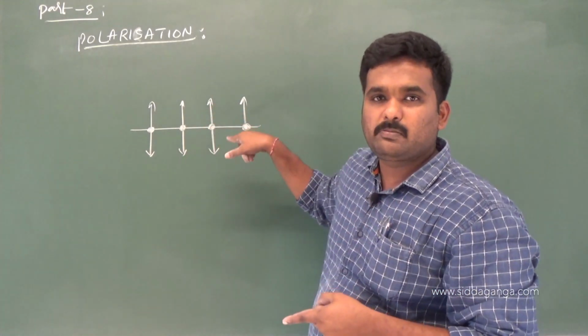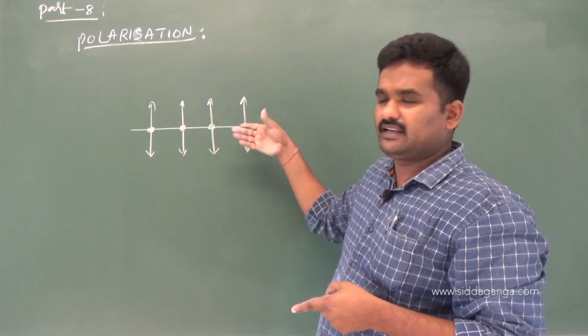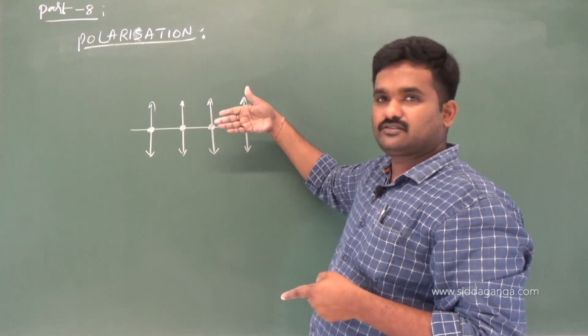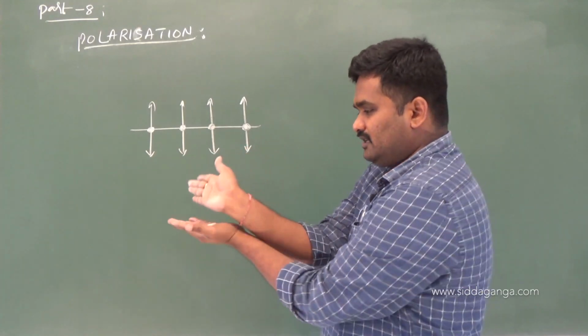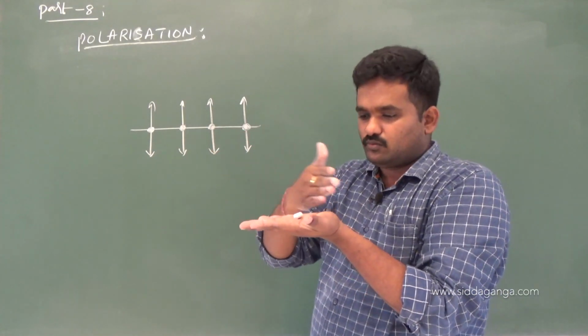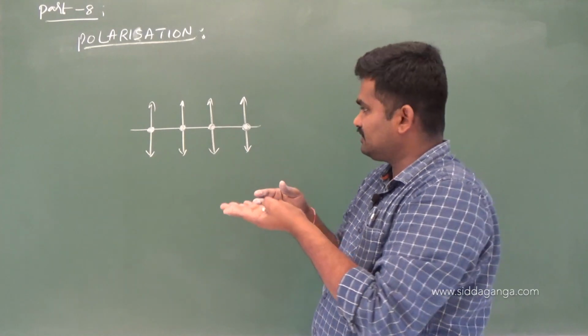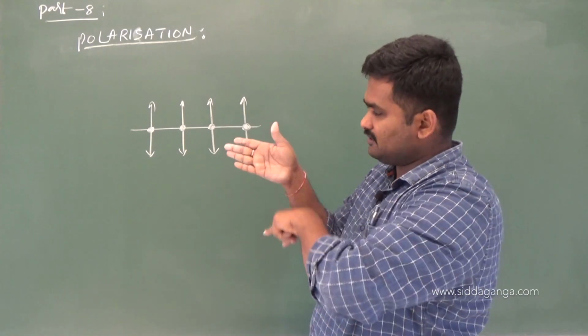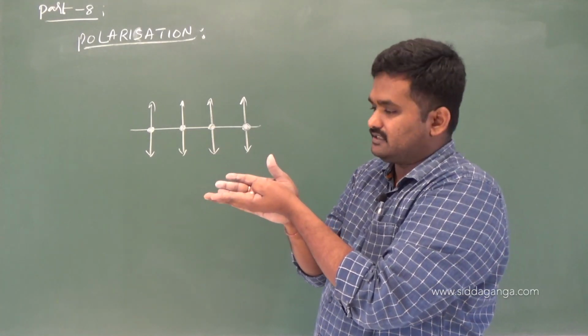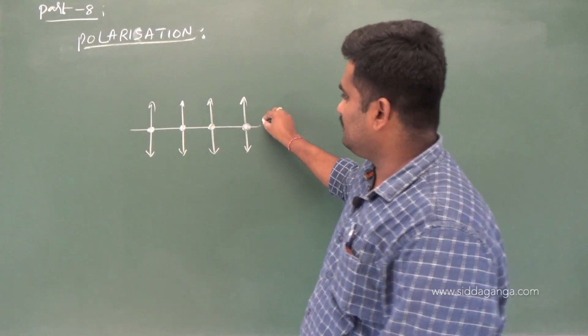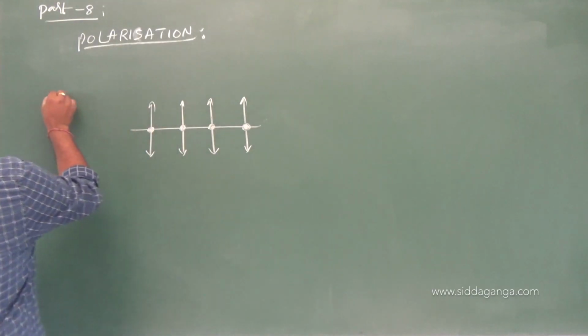So that is the one plane where particles are vibrating, this plane, and one more plane is this one. So how are these two planes now? Perpendicular, right? So these two planes are going to be perpendicular to each other. So this is one plane where the particles are vibrating. This is one more plane. These two planes are perpendicular to each other, right? So now this is a representation of unpolarized light.